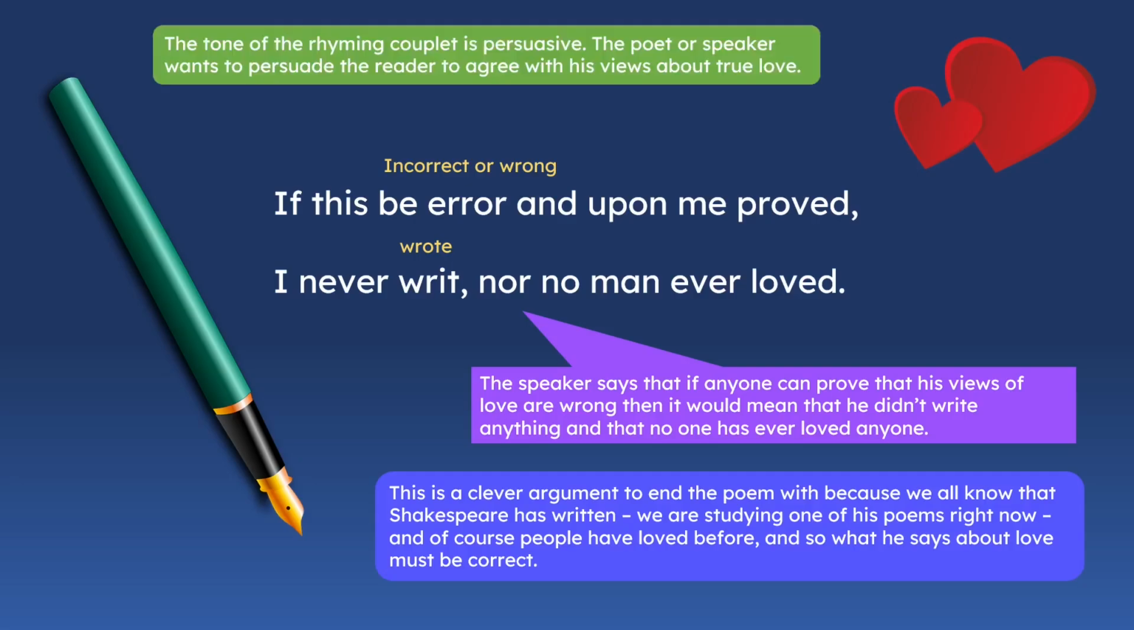The tone of this rhyming couplet is persuasive. So here he's trying to persuade you that what he's saying is true. And he sort of tricks you into having to believe what he says. So the poet or speaker wants to persuade the reader to agree with his views about true love.